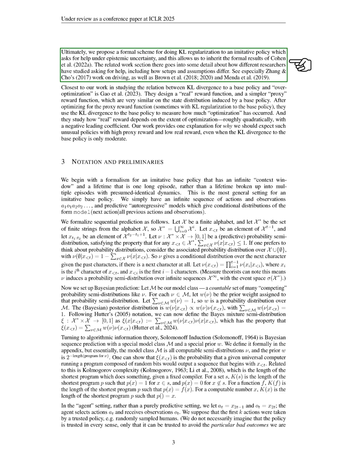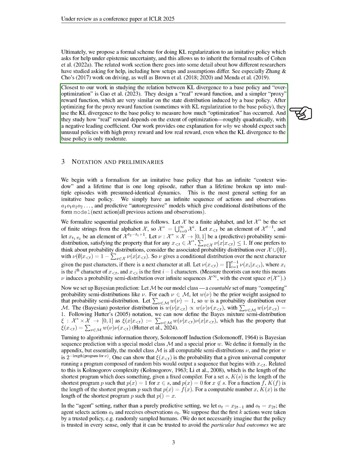Our proposal introduces a formal approach for applying KL regularization to an imitative policy that seeks assistance under conditions of uncertainty, allowing us to leverage established formal results. We highlight how different studies have approached the concept of seeking help, noting variations in setups and assumptions. We particularly reference work related to driving and the relationship between KL divergence and over-optimization.